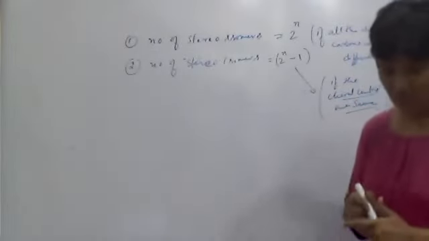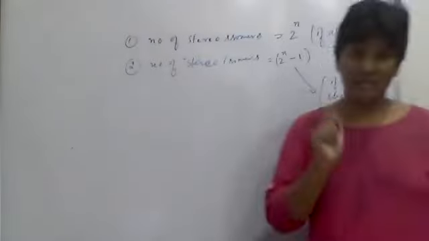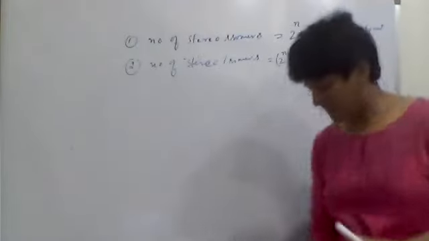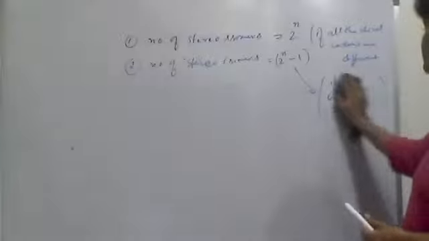So now we'll see what is a racemic mixture and meso isomers. Okay, so see here.